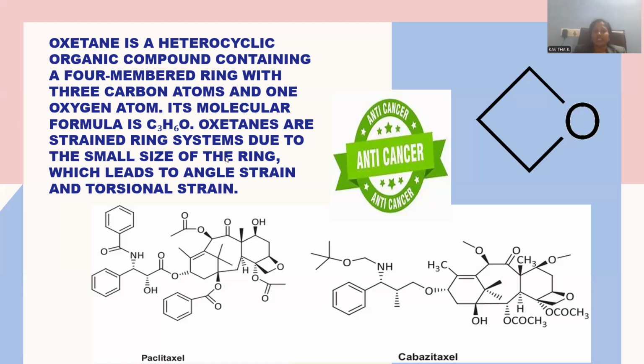Oxetanes are strained ring systems, right? So being a four-membered ring, angular strain is very large. Torsional strain is also exerted by this molecule. That's the reason why they are more prone to chemical reactivity. Whatever the reagent working upon this molecule, it will go for a higher rate of reactivity because of the high strain within the molecule. The small size of the ring leads to the angle strain and torsional strain as well. That's the reason why, whatever sp3 hybridized carbon should exhibit, that extent of bond angle may not be present, rather it will be deviated, getting a larger extent of angular strain within the molecule.